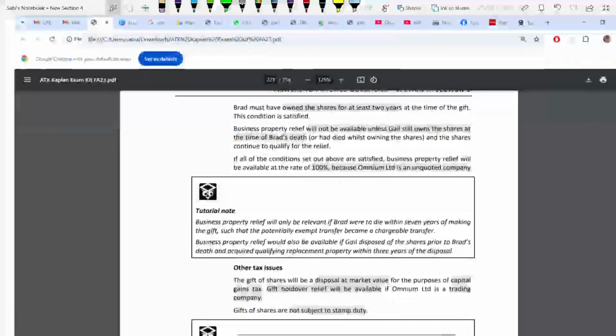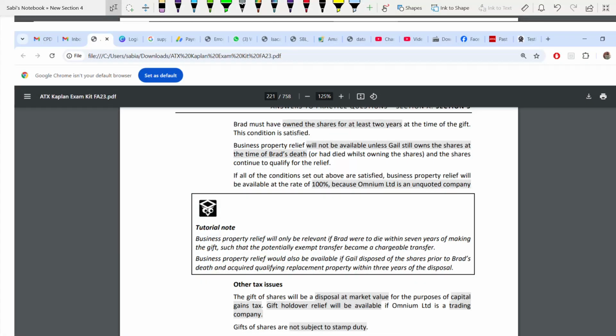Now remember, for BPR, you have to meet certain conditions, like how we have done for SSE. Okay, you have to list these conditions, very important.